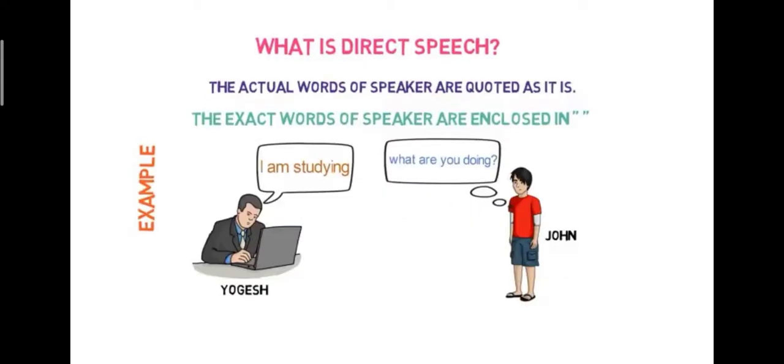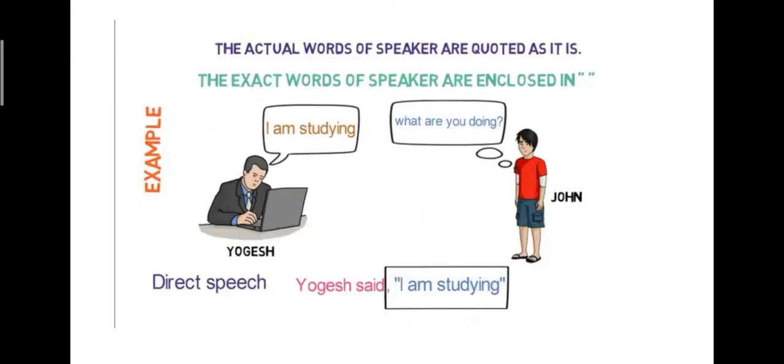What is direct speech? The actual words of the speaker are quoted as they are. They are enclosed in commas. As in the example, you see, Yogesh said, "I am studying." John said, "What are you doing?" "I am studying." "What are you doing?" These are the actual words of the speaker.